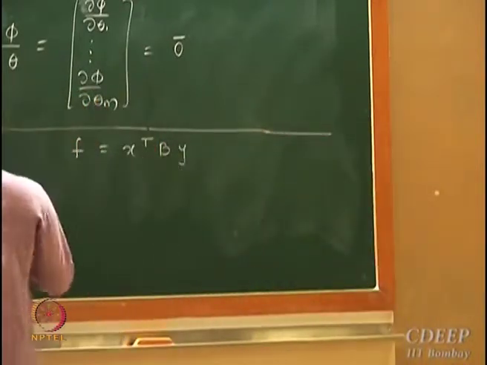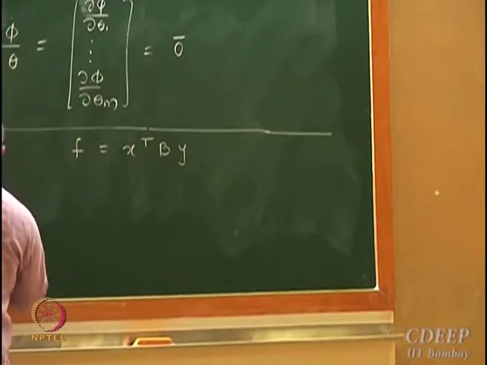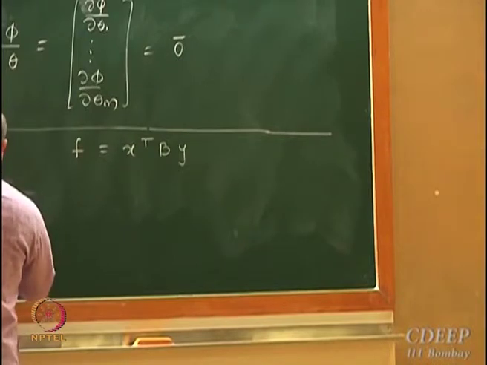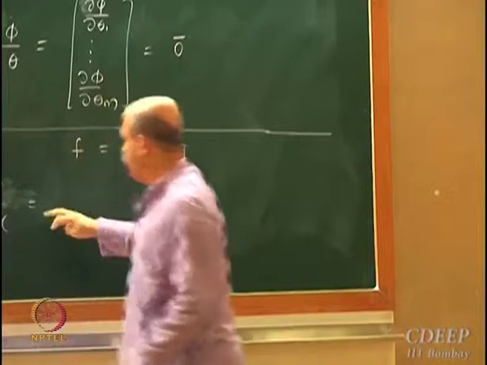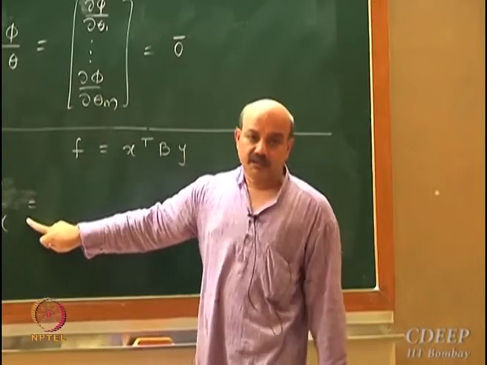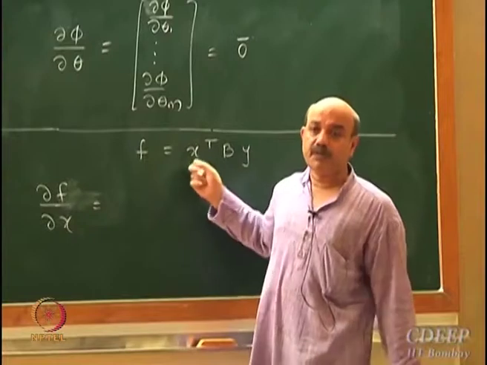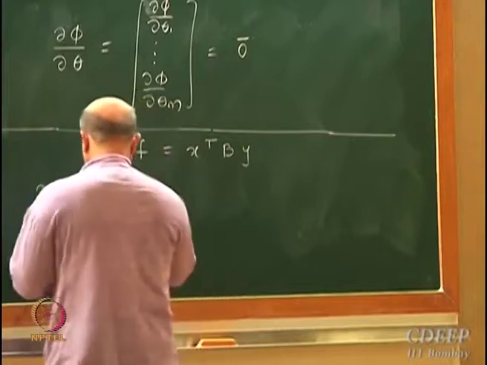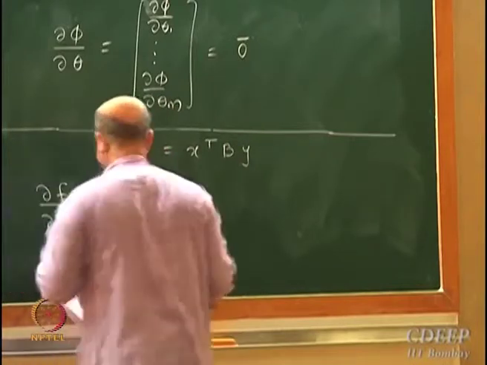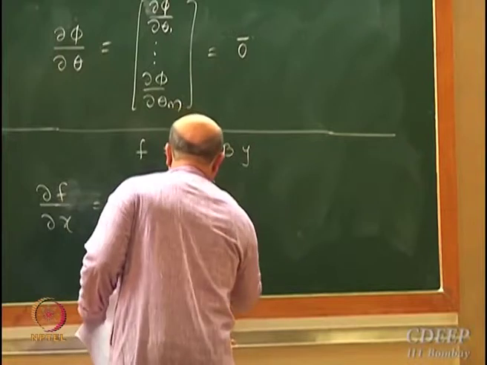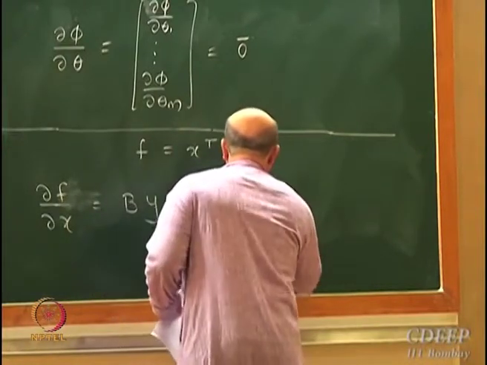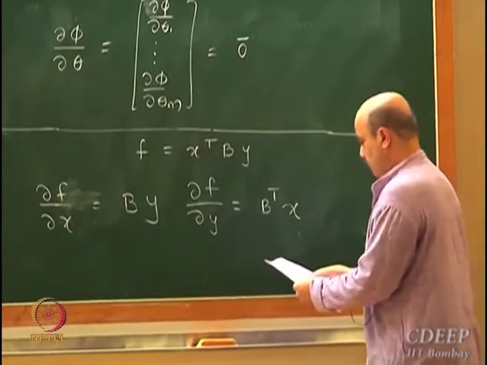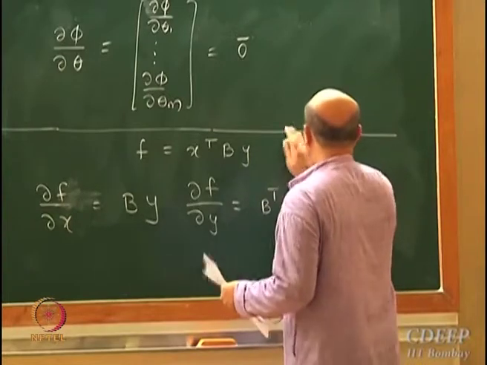How do I differentiate? So dou f by dou x, differentiating this scalar function with respect to the first argument x, is B y. Dou f by dou y is equal to B transpose x, okay.